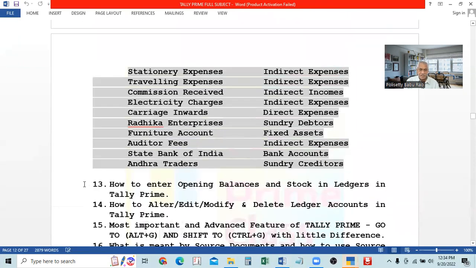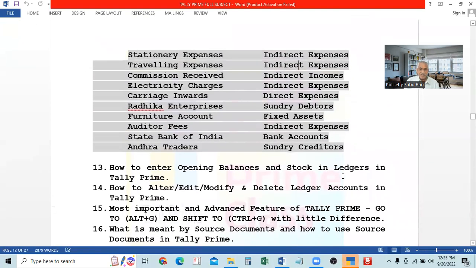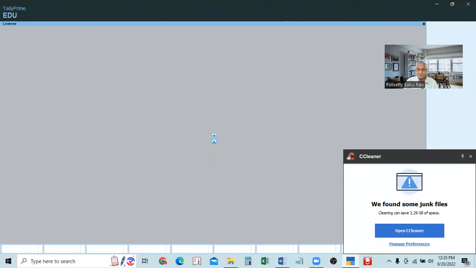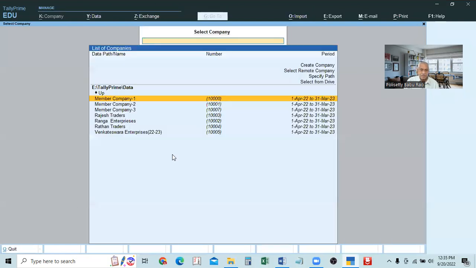The next step is how to enter opening balances and stock in ledgers. So we created the ledgers. Okay, I will close it now. Okay, let it be. I will minimize and then go to here. So how when you enter into the ledgers, now there is something.